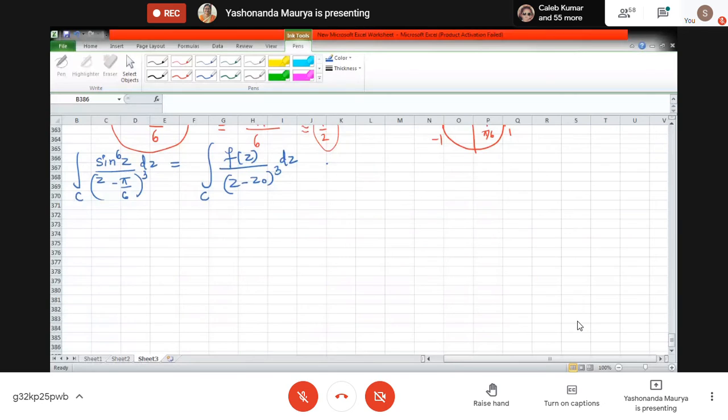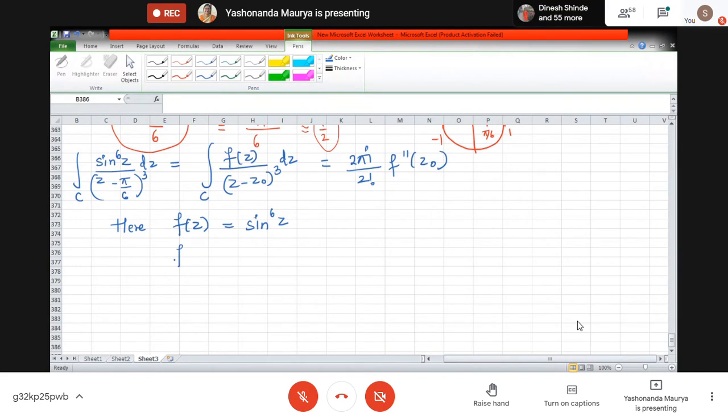So what is this equal to? This will be 2 pi i divided by 2 factorial, f double dash of z0. Here f of z, which we have identified, is sine raised to 6z.